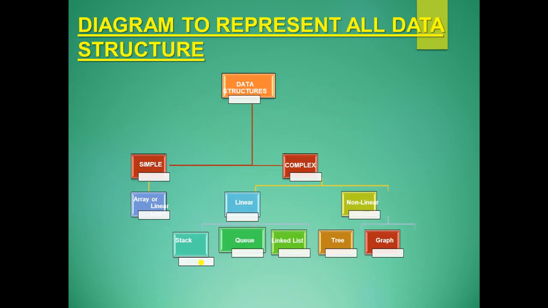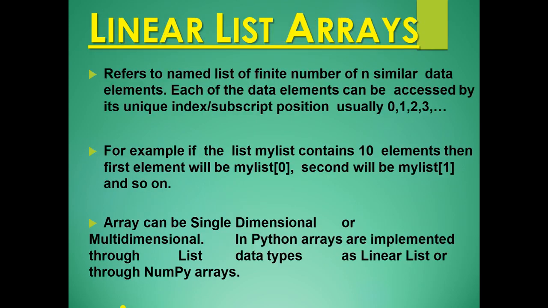Next is the diagram that represents all the data structures. So this is the diagram. In this way it represents the data structures. Data structure is of two types, simple and complex. Simple has the type array or linear, and complex has linear and non-linear. Linear has stack, queue and linked list, and non-linear has tree and graph.